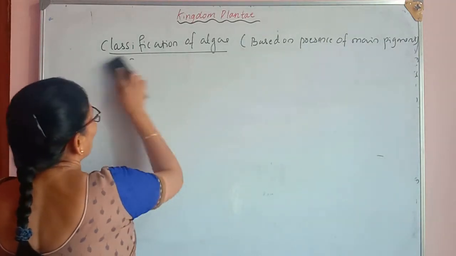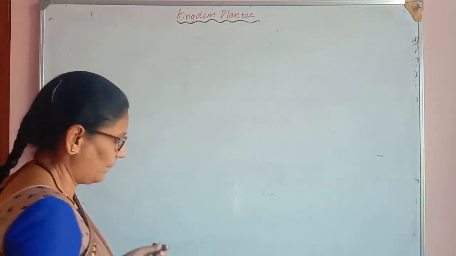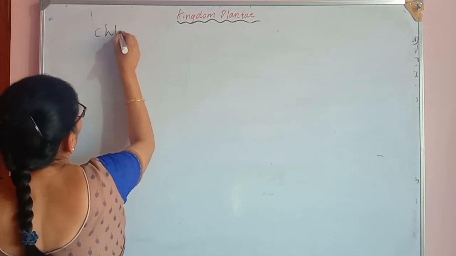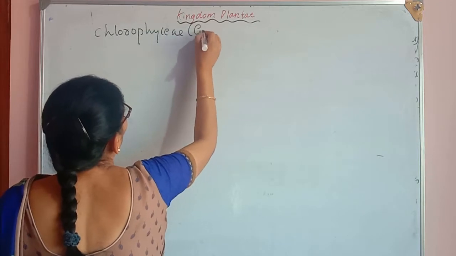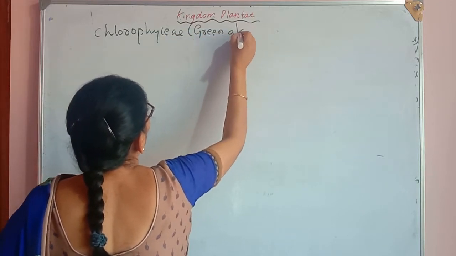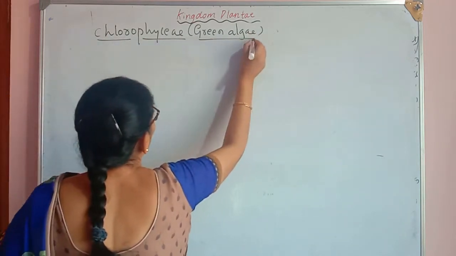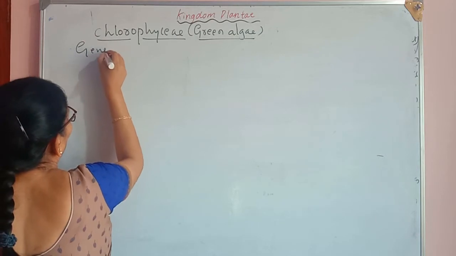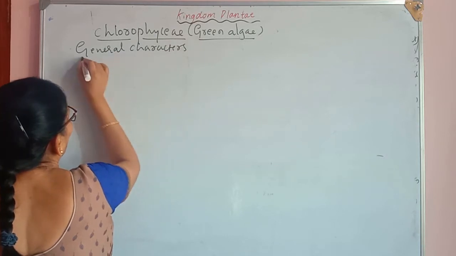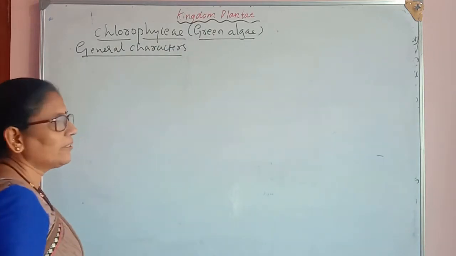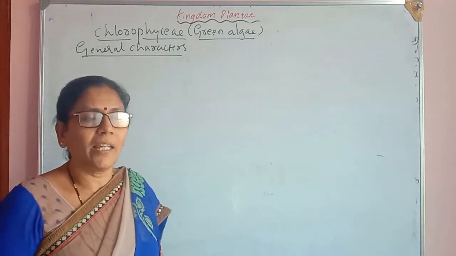Let us observe the general characters of Chlorophyceae. As already written there, the members of Chlorophyceae are also called the green algae.